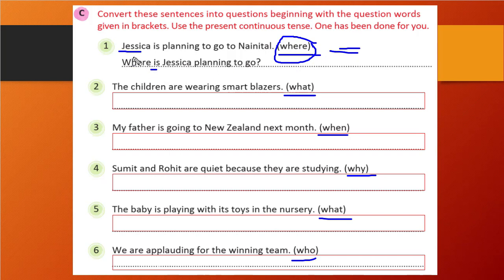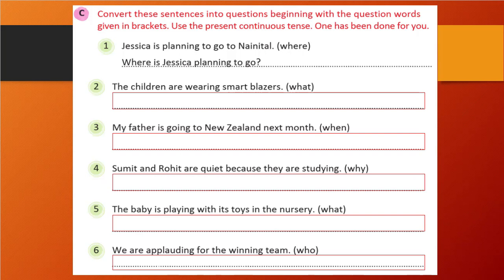So here Jessica is the subject, so we have to write Jessica. And then we will write the verb with ing. So planning to go. Where is Jessica planning to go? The answer should not be written. To Nainital is our answer, so we will not write that. And where is Jessica planning to go? That will be the correct question.